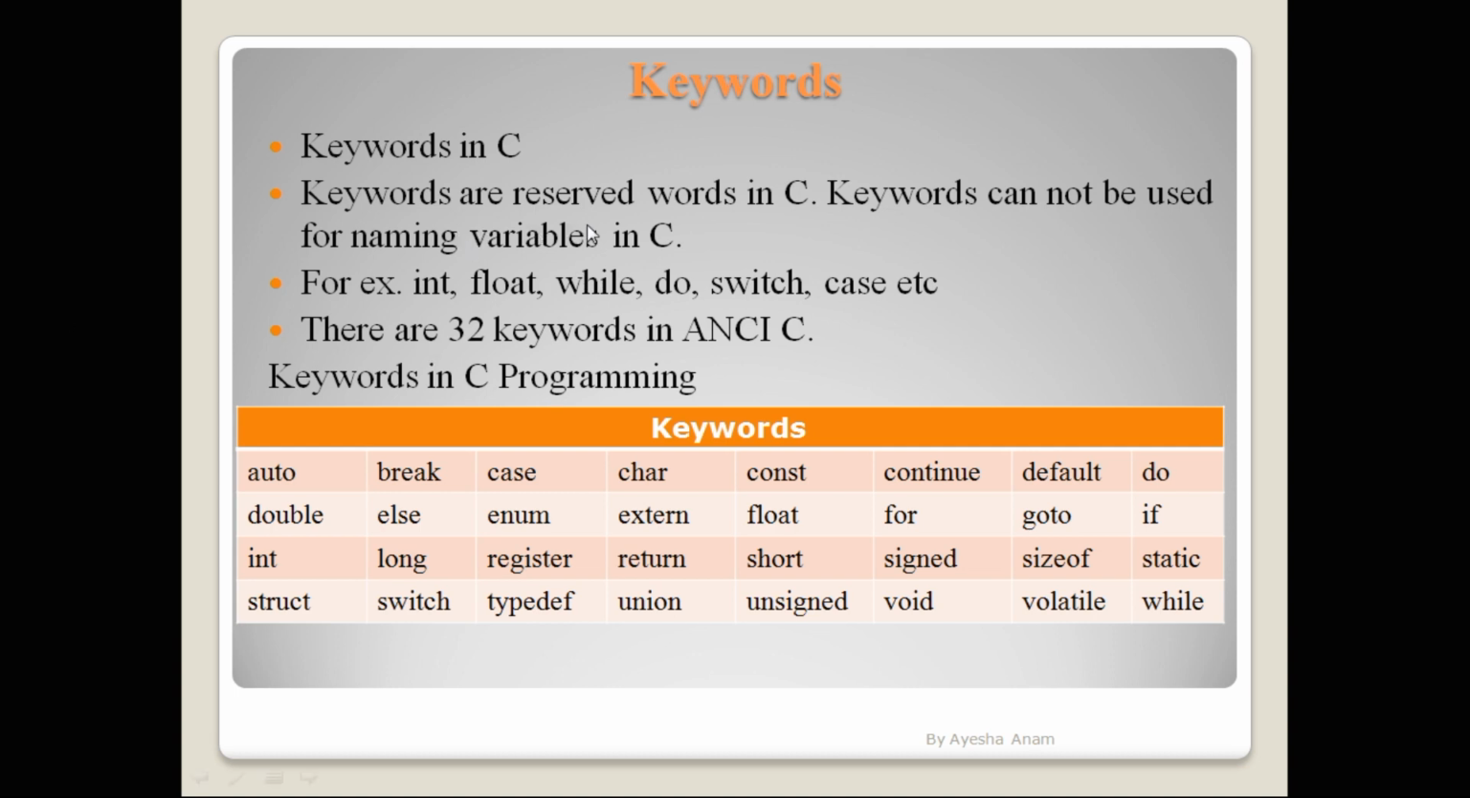The C programming language has 32 keywords. These keywords cannot be used for naming variables. Sometimes we have to name a function or an array, and there also you can't use the keywords. This table shows the 32 keywords: auto, break, case, char. All these 32 keywords have different uses, so we will see the uses of these keywords.